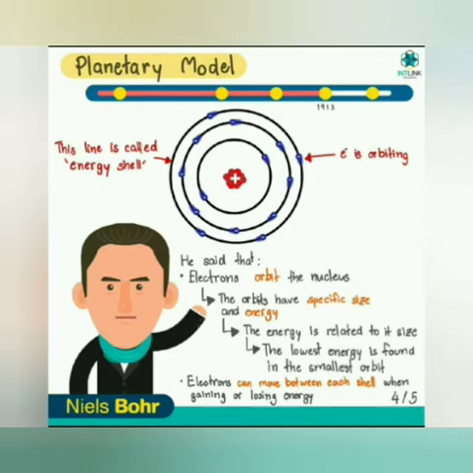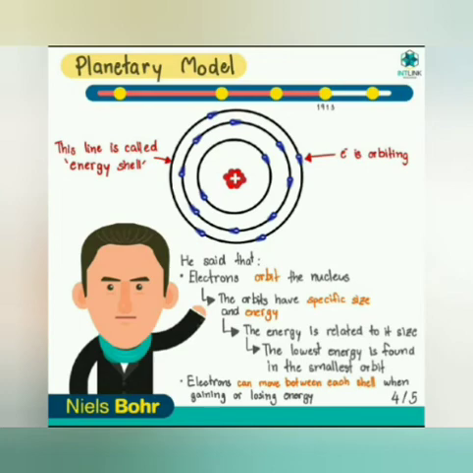So the lowest energy is found in the smallest orbit, or you can say the orbit which is nearest to the nucleus. And at last he said that electrons can move from one shell to another shell by gaining or losing energy. But electrons do not change their path unless there is an external change in the energy.